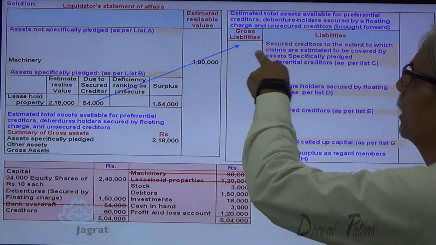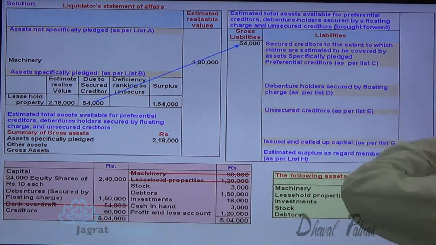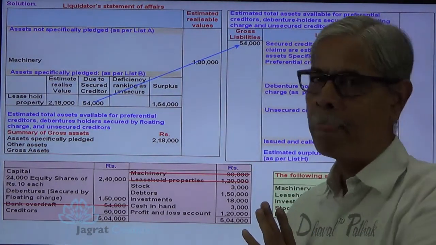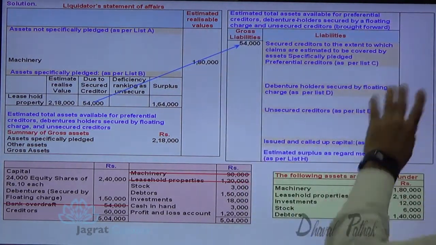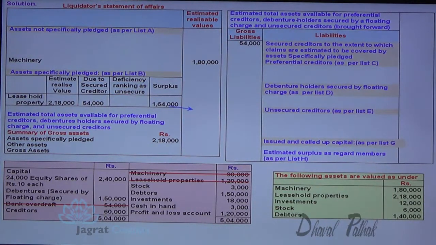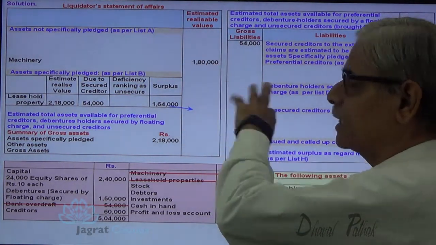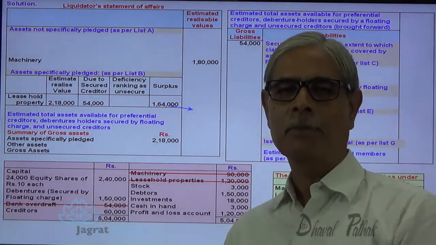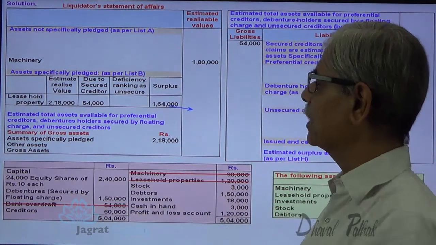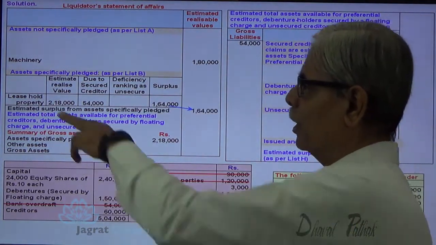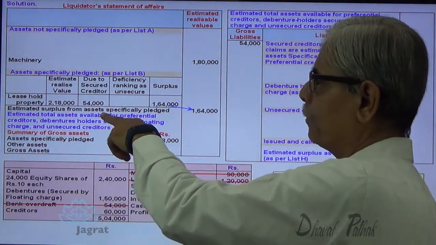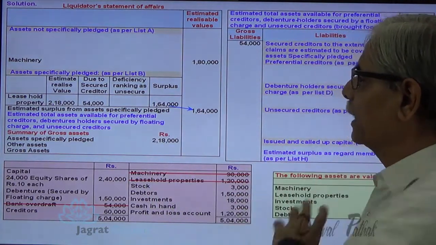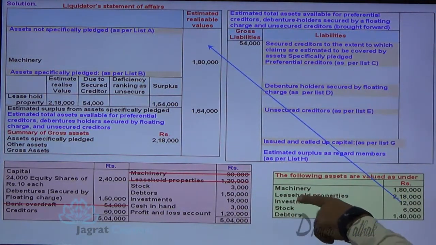This 54,000 gross liability is already paid. Now nothing is to be paid because they are already paid. The payment will be recorded in the outer column. This 1,64,000 is available to the liquidator for payment to all the claimants of the company in sequence. So this 1,64,000 will go into the outer column. Estimated surplus from assets specifically pledged 1,64,000. So this is how this is done.